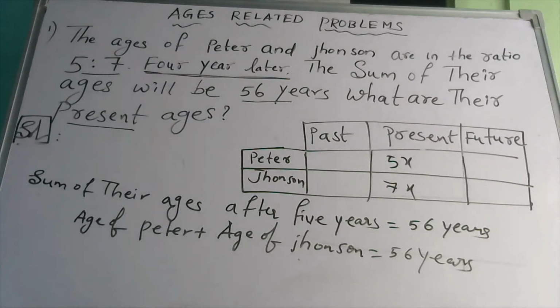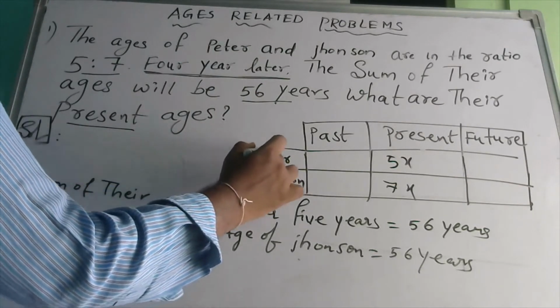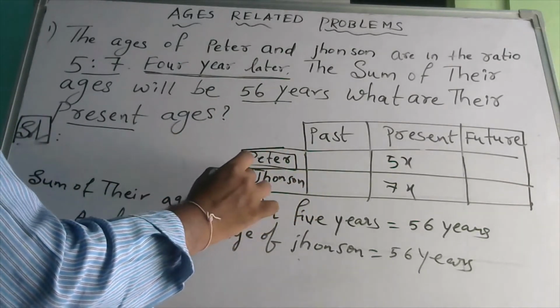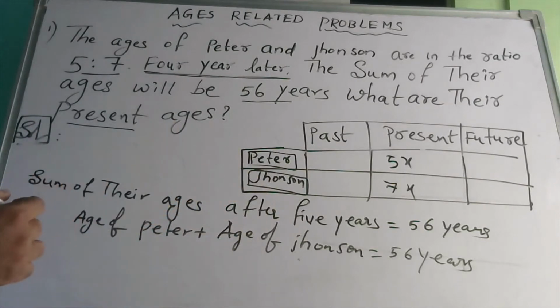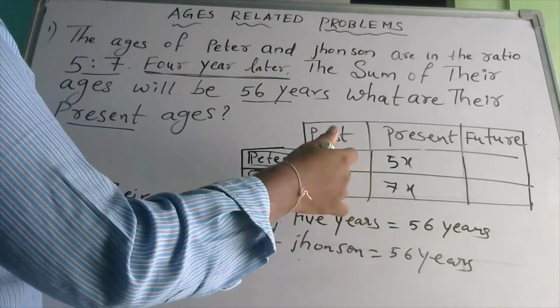So in this case, he is saying that 4 years later means Peter's age increased by 4 years and Johnson's age is also increased by 4 years. So after 4 years means you have to add 4 years.